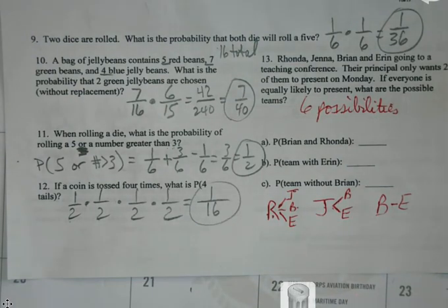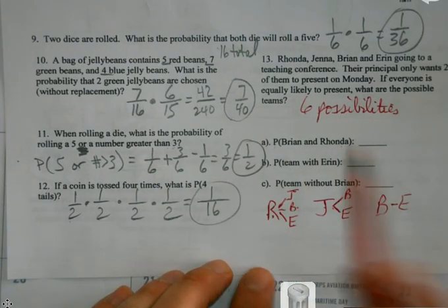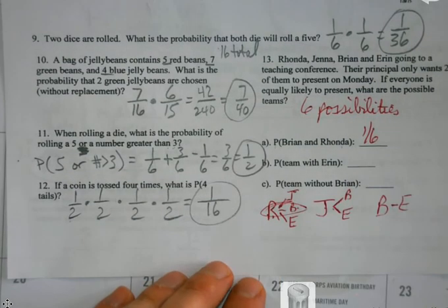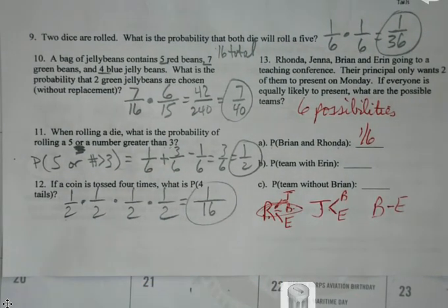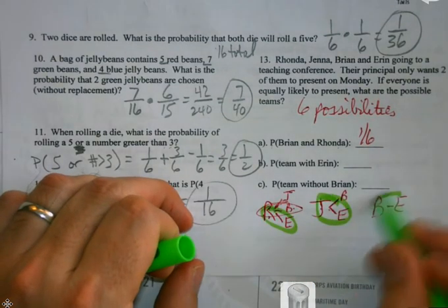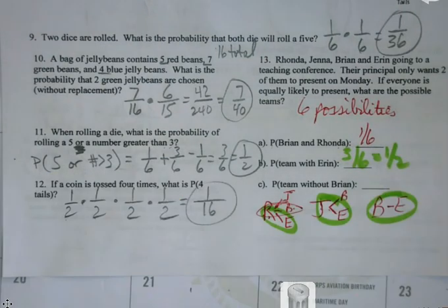I don't necessarily like your chances the fast way. If you were looking for just the number of teams there could be, you could. But with this one, especially when you're getting something like the probability of Brian and Rhonda, I'd be like, well, right there, 1 out of 6. If I'm making the tree, it's going to make this go really fast. Or then I look, okay, a team with Aaron. There's 1, there's 2, there's 3 out of 6, is a half.